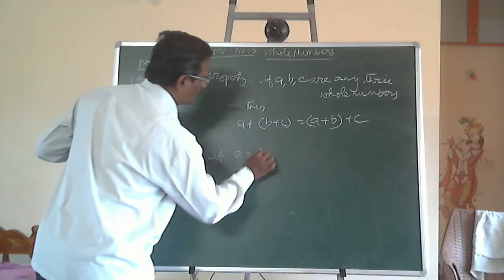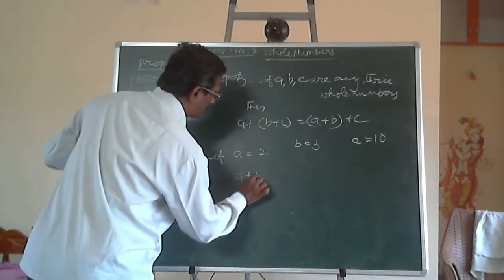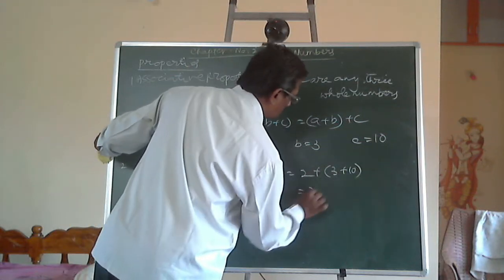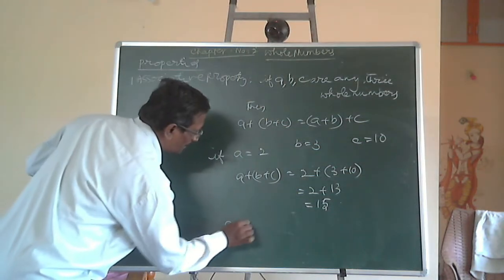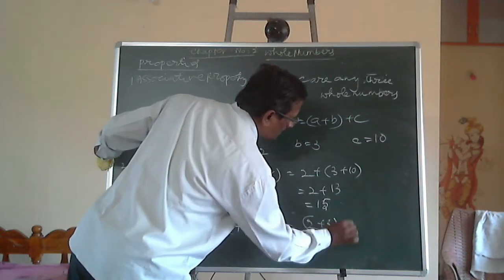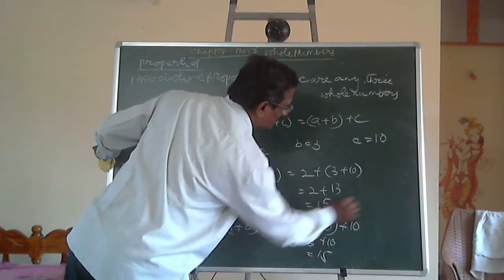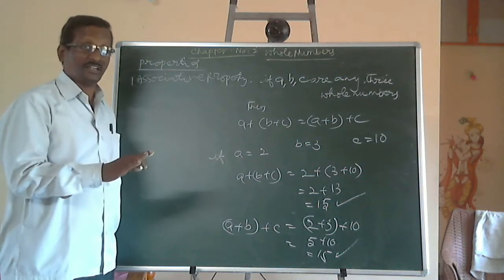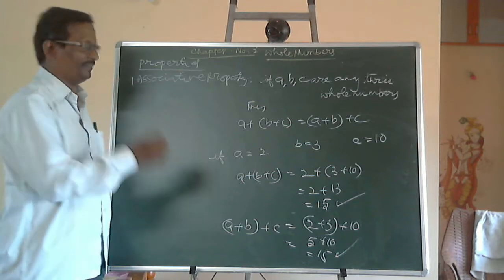If A is equal to 2, B is equal to 3 and C is equal to 10, then A plus (B plus C) is equal to 2 plus (3 plus 10). This is 2 plus 13 is equal to 15. Then (A plus B) plus C is equal to (2 plus 3) plus 10. This is 5 plus 10, which is equal to 15. Here it is 15. Here also it is 15. So in the case of three numbers, the sum is always constant irrespective of the order in which we add.